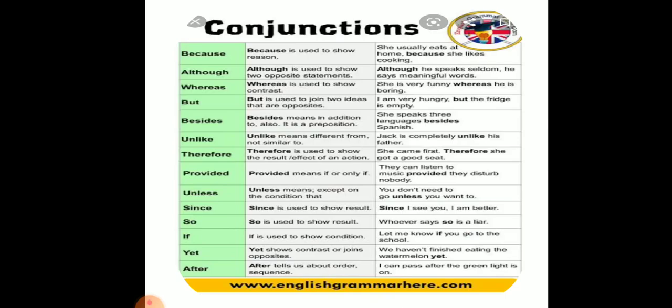Now there are certain conjunctions and their uses. Because is basically used to show a reason. For example, she usually eats at home because she likes cooking. Although is used to show two opposite statements. For example, although he speaks seldom, he says meaningful words.